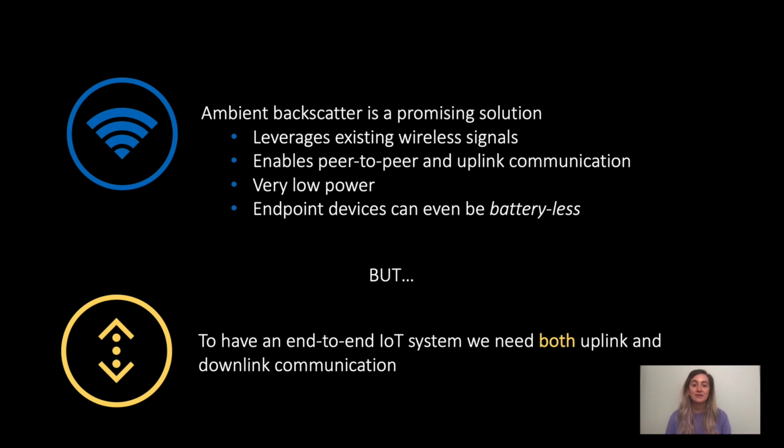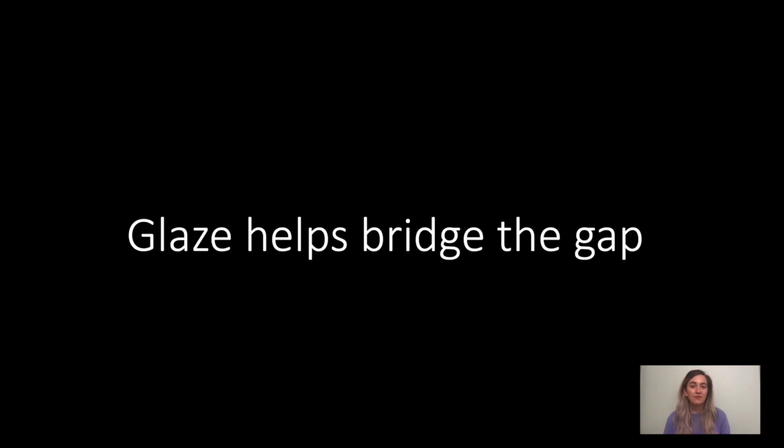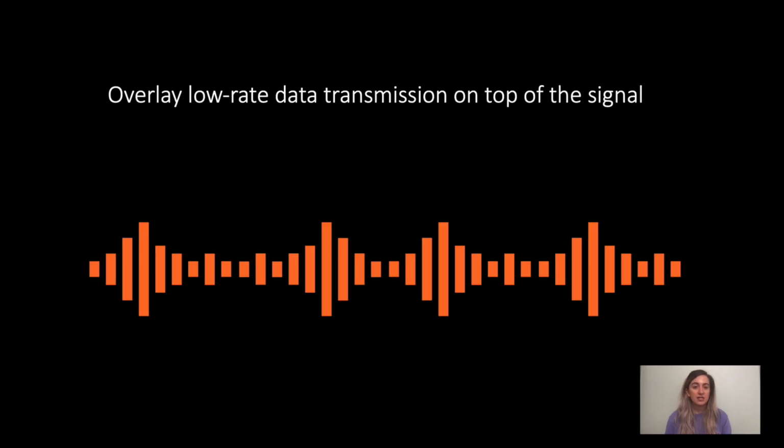However, to have an end-to-end IoT system, we need both uplink and downlink communication. Glaze helps bridge the gap by providing a new solution to enable low-power downlink communication for ambient backscatter systems. Since TV transmissions already exist, they can be used to carry downlink data. Similarly, FM transmissions or Wi-Fi could be used the same. But we don't want to require power-consuming Wi-Fi or FM receivers at the endpoint devices. To transmit additional data using Wi-Fi signals, for example, without requiring a Wi-Fi receiver at the endpoint device, we overlay low-rate data transmissions on top of the signals. The endpoint device then only needs a simple low-power radio to decode the low-rate Glaze downlink message.